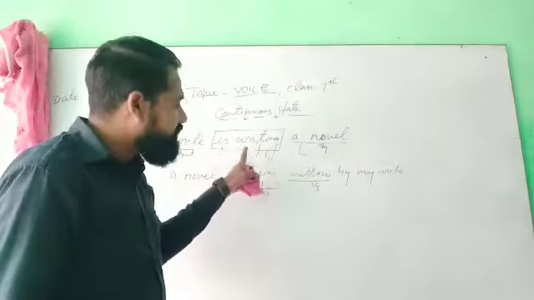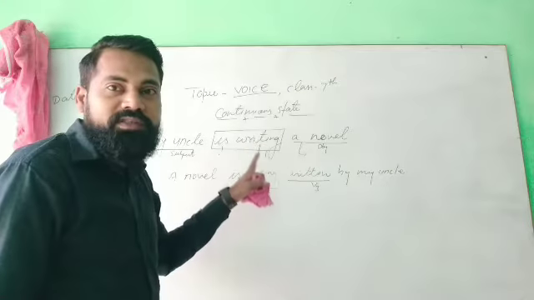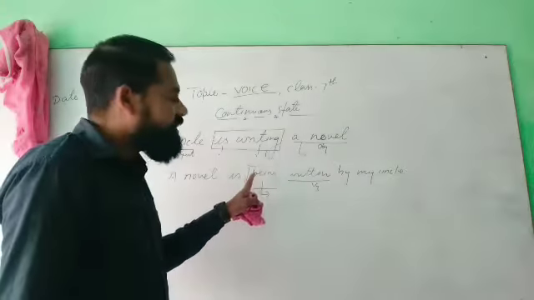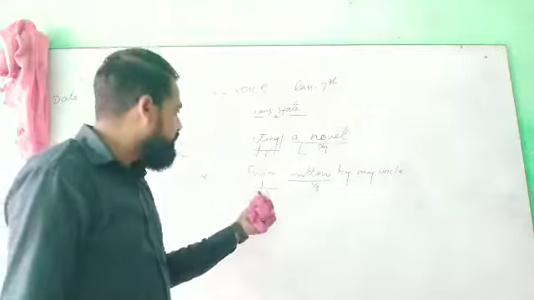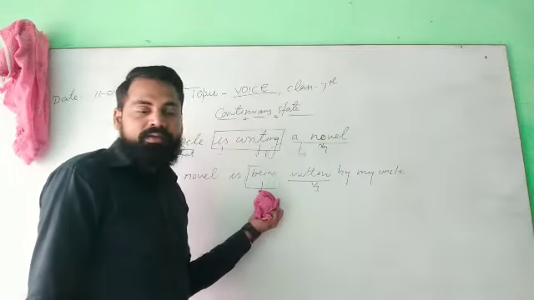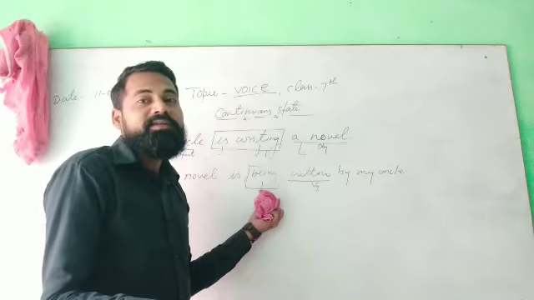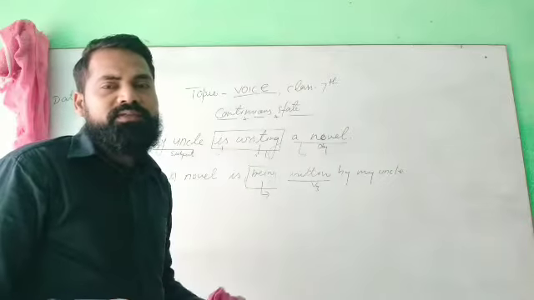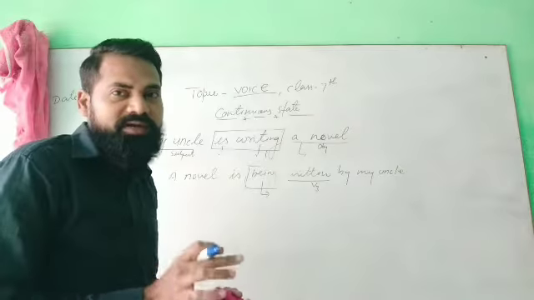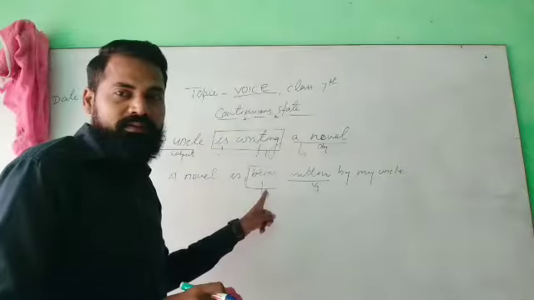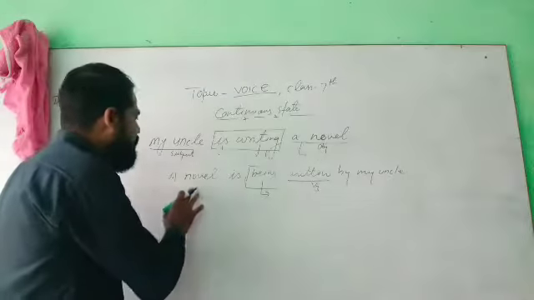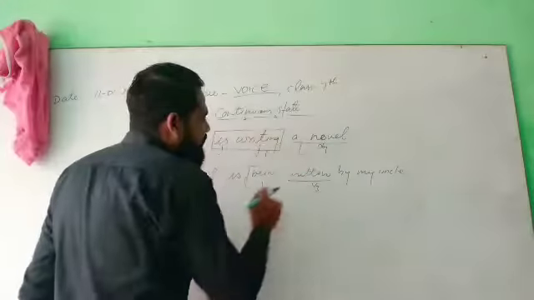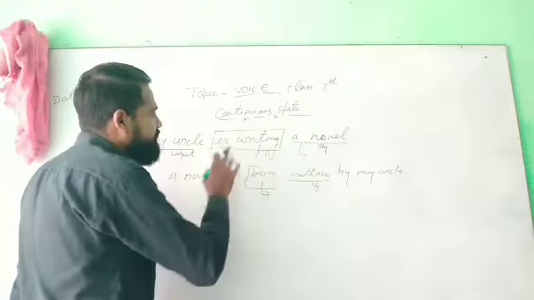So if the state is continuous, you always write being, no matter whether it is present continuous or past continuous or any continuous. You have to write being. Okay? So a novel is being written by my uncle. This is the passive voice of the sentence.